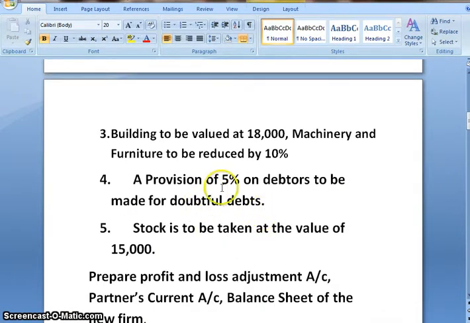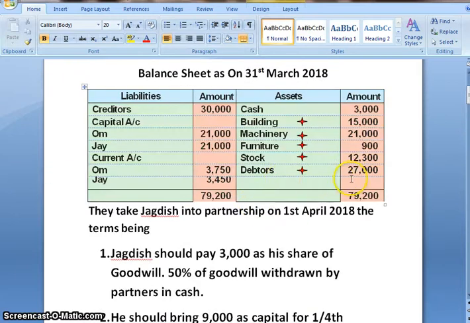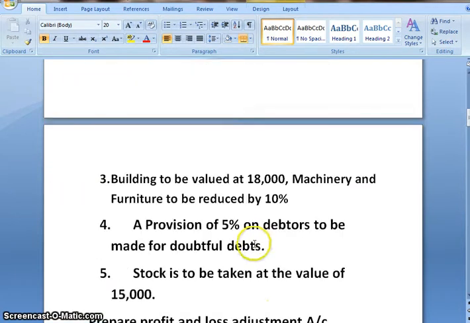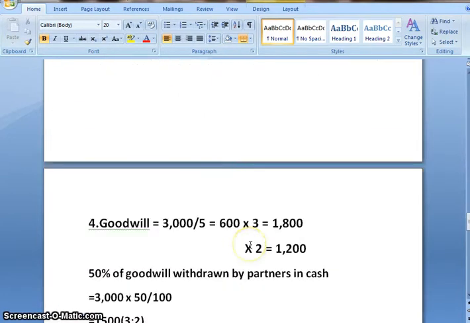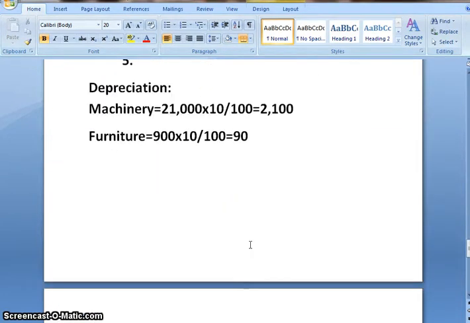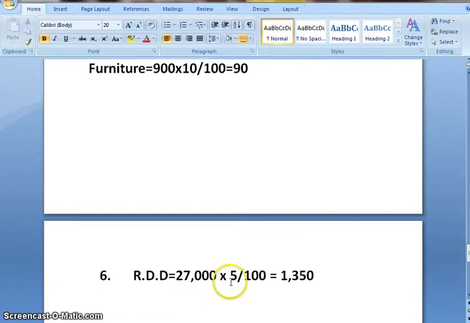A provision of 5% on debtors to be made for doubtful debts. Amount of debtors is 27,000. So on calculating 5% of 27,000, we'll get 1,350.